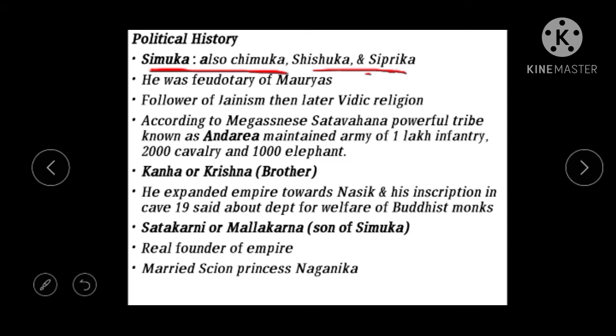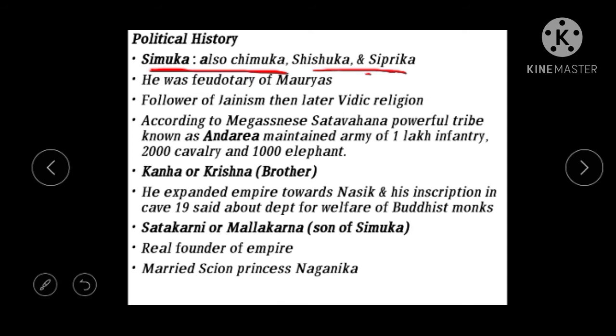So one theory says that he lived in the 3rd century BC, and the other theory says that he lived in the 1st century BC. But the most accepted theory is that he is from the 1st century BC. This is the most accepted one, and the evidence comes out of discoveries like coins and inscriptions.